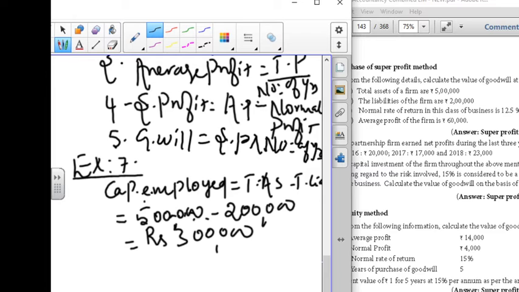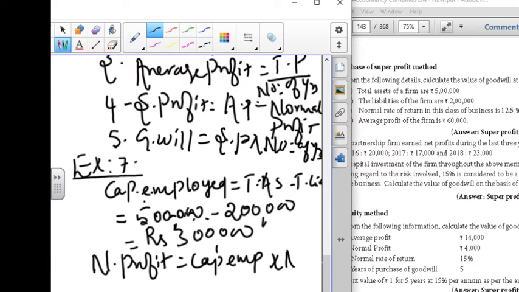Next step, we have to find out the normal profit. Your formula is going to be capital employed into normal rate of return, written in full form, divided by 100. Capital employed we have found is 3 lakh. Just look into the question.